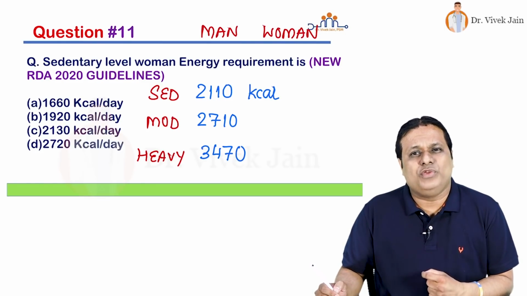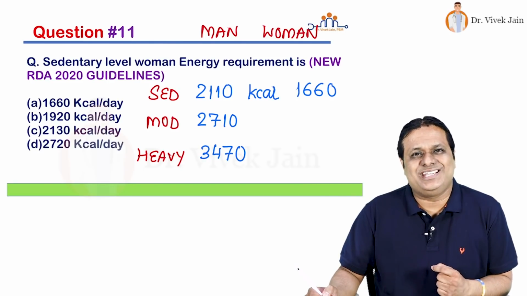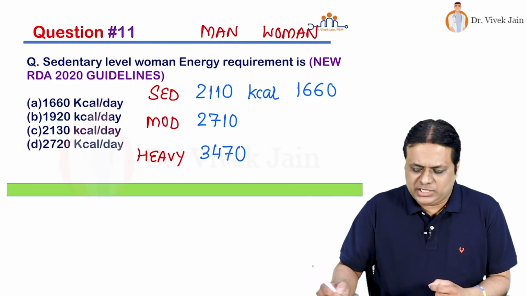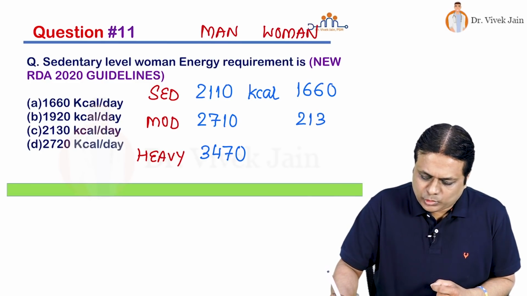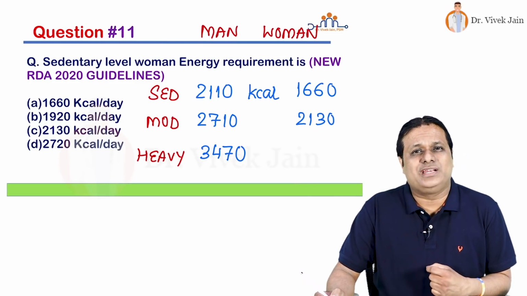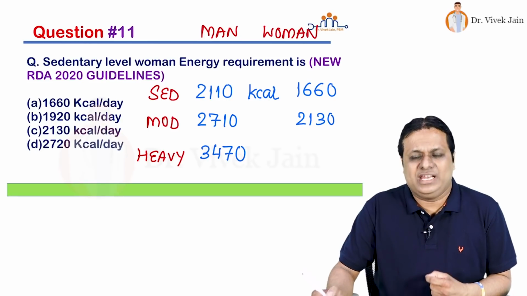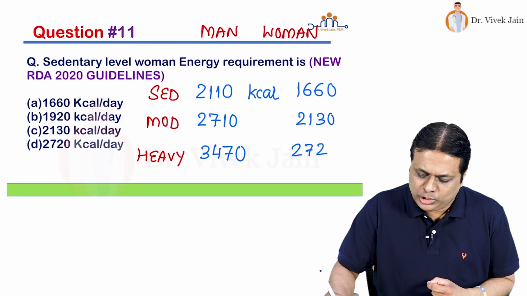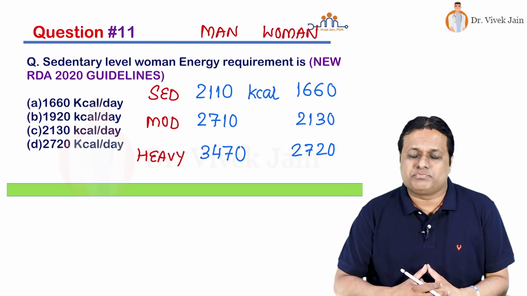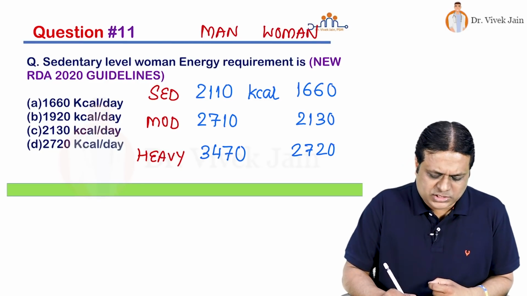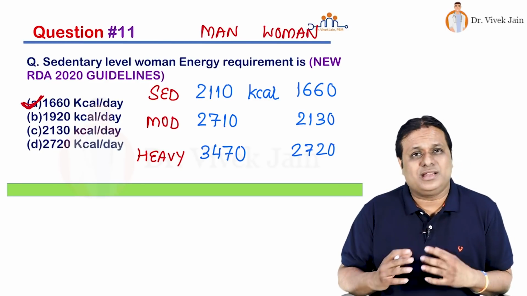When we look at females, women, sedentary level require 1660 calories, moderate level requires close to 2100 kilocalories per day, and heavy level requires close to 2700 kilocalories per day in women. So answer to this question is choice number A.